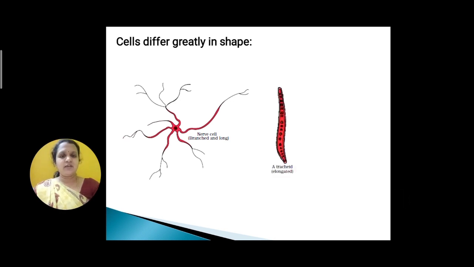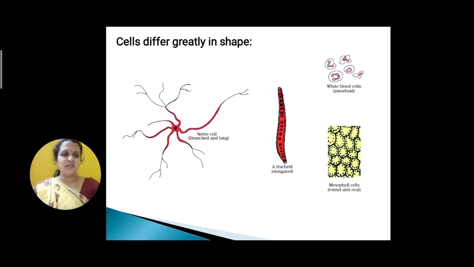And the tracheid xylem cell helps in conduction of water. It is one of the elongated cells. And next, the WBC is irregular in shape and hence it is called amoeboid in shape. And the mesophyll cells which are present in the leaves are spherical or oval in shape. In this way, cells differ greatly in their size, and these are the different shapes and sizes of the cells.